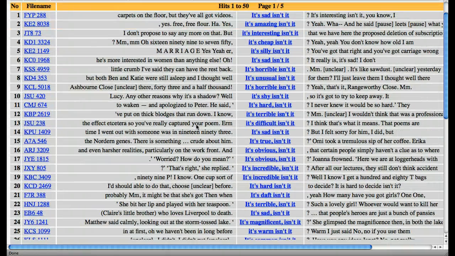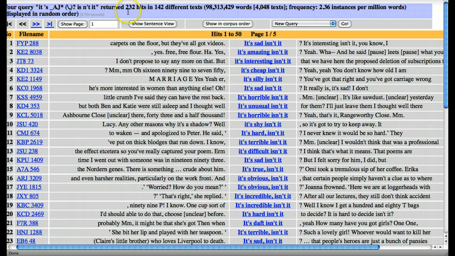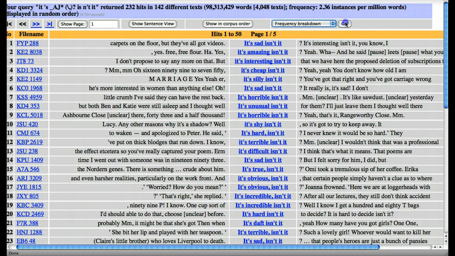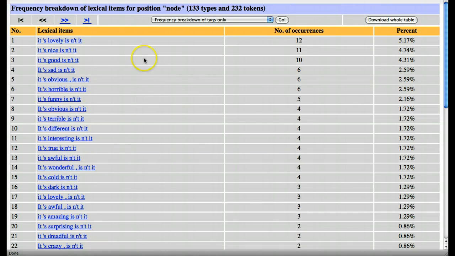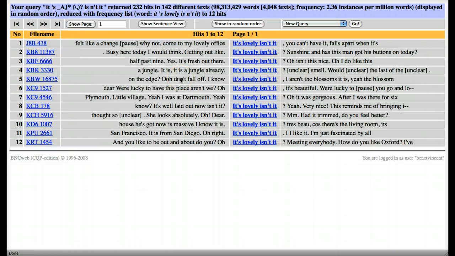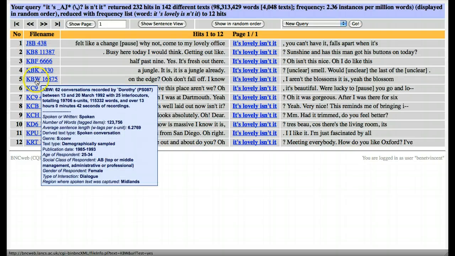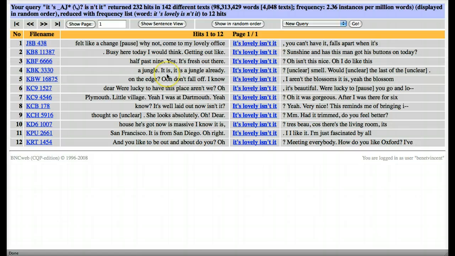And any moment now. Right, we'll see we've got 232 now of these, and I always like to check which ones are the most common. And as we mentioned, I think in the unit, "it's lovely, isn't it" is the most common of these. We could go further and say, is this due to one speaker? Well, possibly it is. Maybe not. But they all do seem to be in conversations.